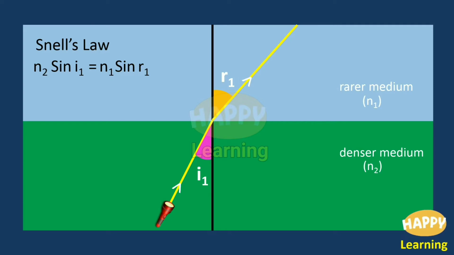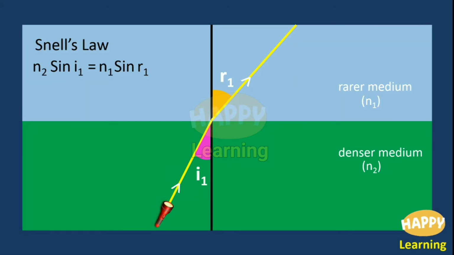Let me make you clear. In the derivation of Snell's law, finally we got the expression N1 sin I is equal to N2 sin R. Don't blindly learn by heart this equation. Look at this picture. Here the I1, that is the angle of incidence, is in the denser medium, and its refractive index is N2. So you have to write N2 sin I1. N2 and I1 are one pair. They are in one medium.